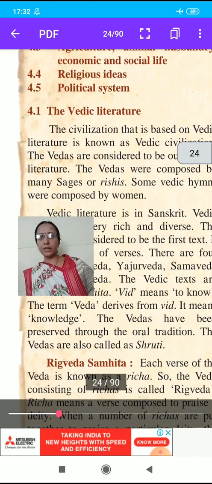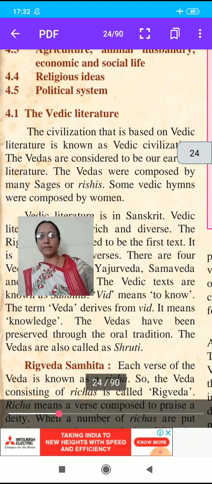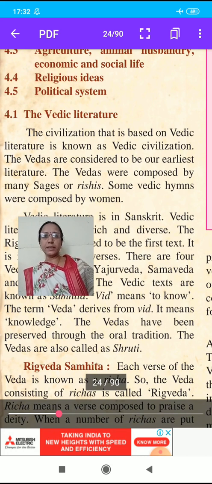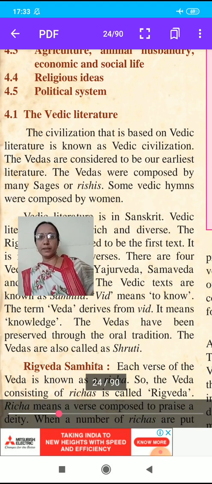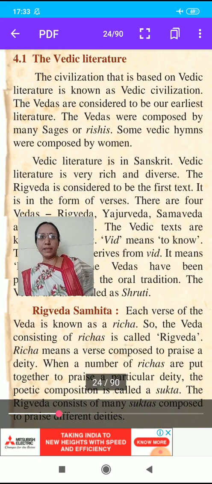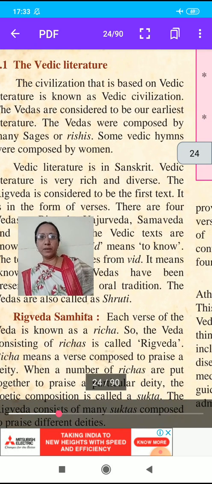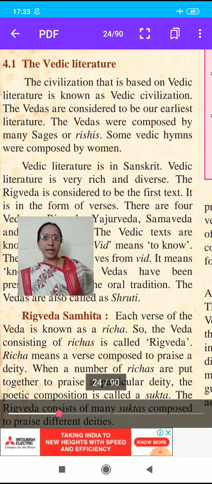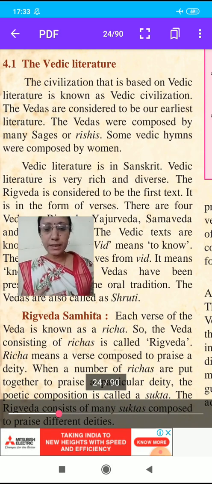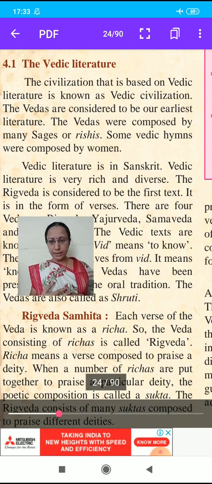Here student, what is meant by Vedic literature? The civilization that is based on Vedic literature is known as Vedic civilization. The Vedas are considered to be our earliest literature, composed by many sages and rishis. Some Vedic rhymes were composed by women. Vedic literature is in Sanskrit, and it is very rich and diverse.